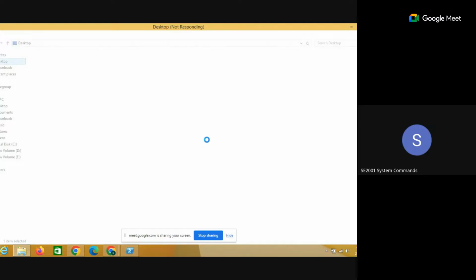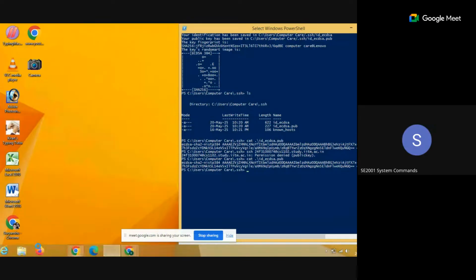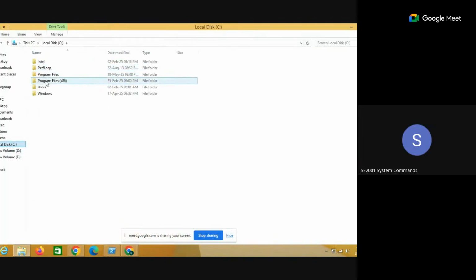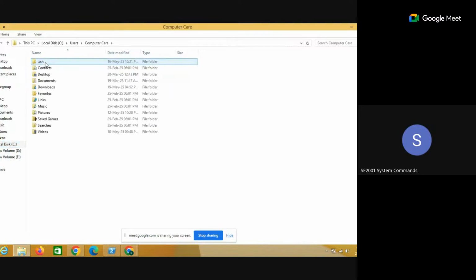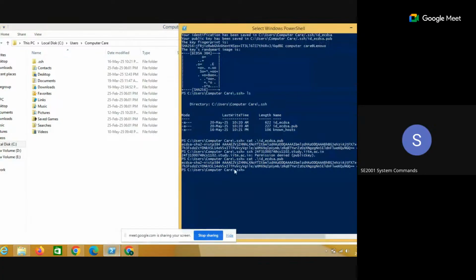Looking very slow. Yes, desktop, sir. Sometimes it's like, oh, it should be user computer care. And Windows 8 was the worst OS from Microsoft. I actually do not know why you are using this. Actually, the problem is I have a laptop, but it is facing some problems, so I sent it for repairing. But he is saying that it will take a lot of time, so I am using my old system.